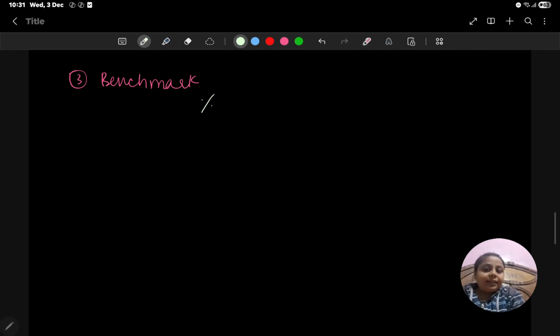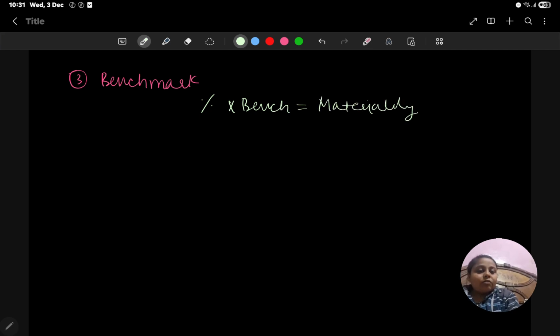To apply a percentage on that benchmark to find out materiality. Now you know how to find materiality: choose a benchmark, then apply a percentage.